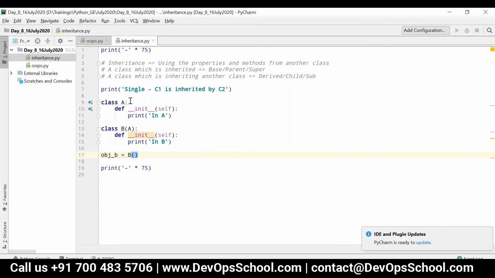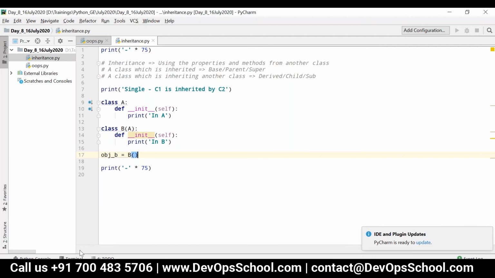But in Java, all the constructor methods will be invoked automatically, but over here it is not like that. So first it will check in its own class. If it is present, only that will be executed. If it is not present in its own class, then it will check whether it is present in the parent class or not, and then it will be executed from the parent class. So at a time, any one method will be executed. This concept applies to all the methods and all the variables, not only to the init method.